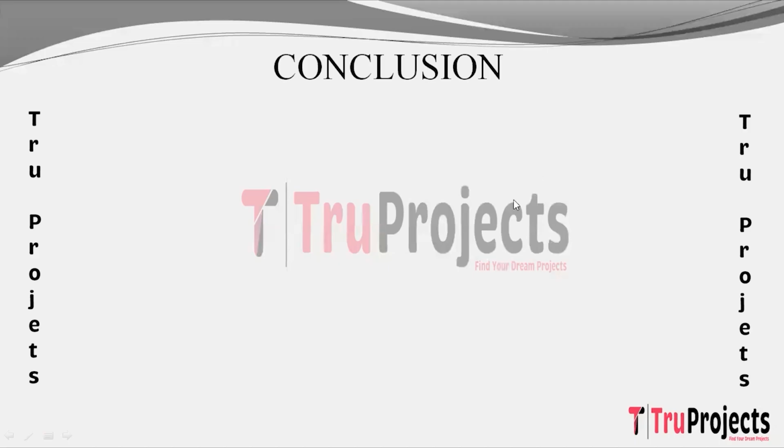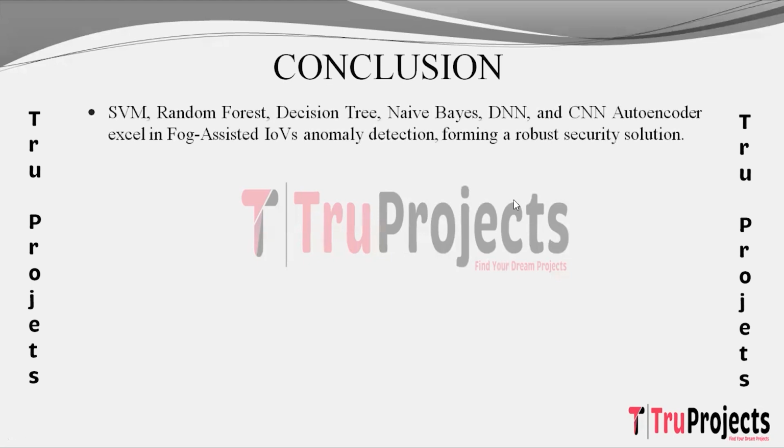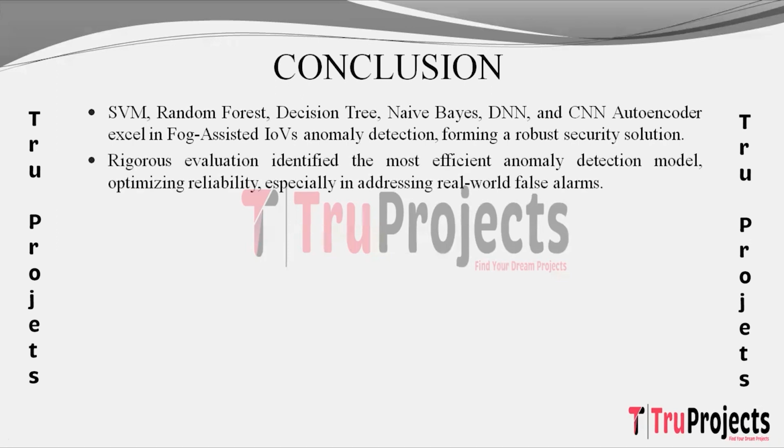So the conclusion here is the diverse set of machine learning and deep learning algorithms, including SVM, random forest, decision tree, naive Bayes, DNN, and CNN autoencoder, demonstrated their effectiveness in anomaly detection for fog-assisted IoVs. Each algorithm brought unique strengths to the table, contributing to a comprehensive and robust security solution. Rigorous evaluation using metrics such as accuracy, precision, recall, and F1 score allowed us to identify the most efficient anomaly